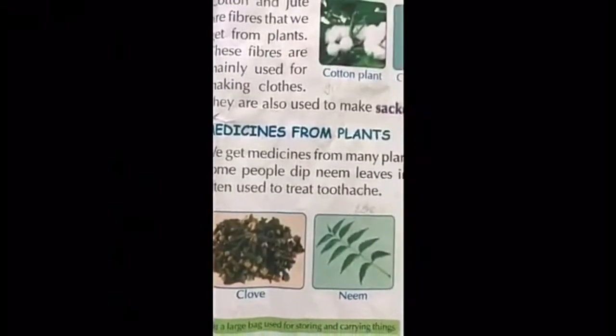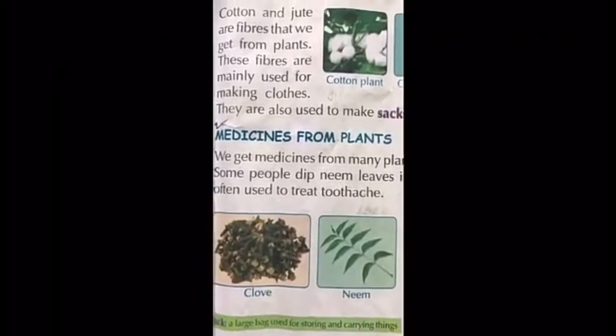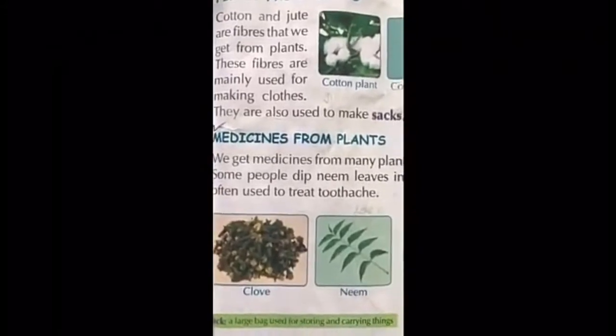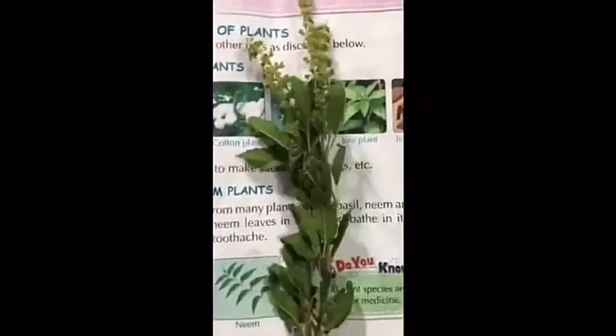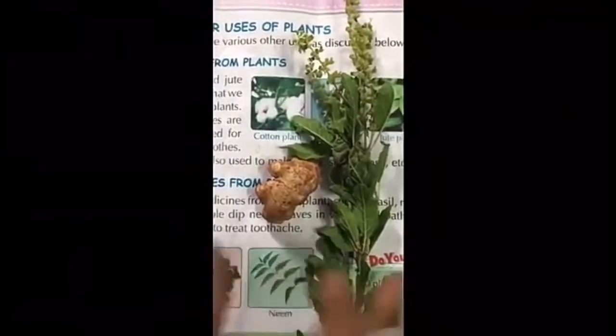Medicinal plants. Tulasi, neem, clove, turmeric, and eucalyptus are some important plants from which we obtain medicines. Now we will study the uses of them. First one, tulasi leaves and ginger are used to cure cough and cold.